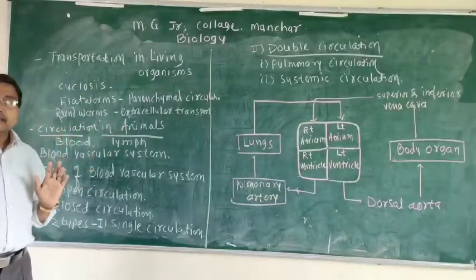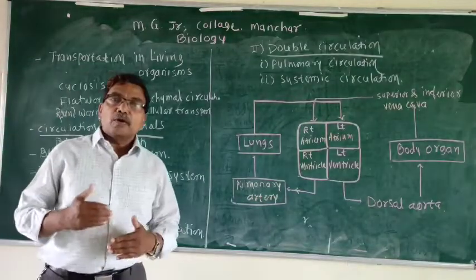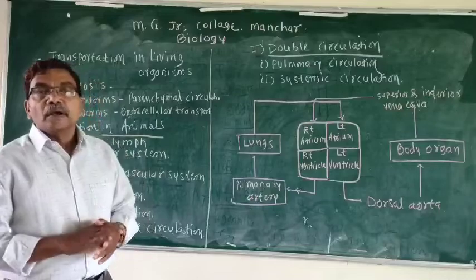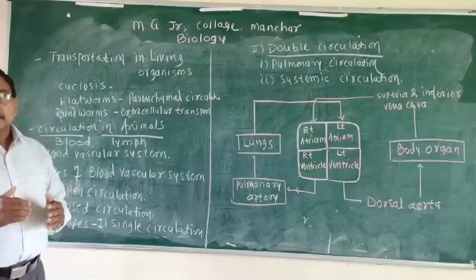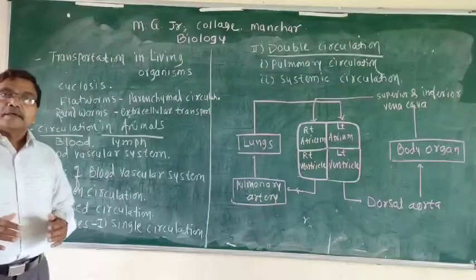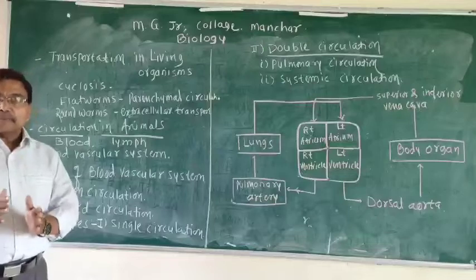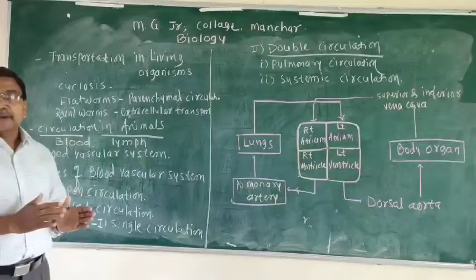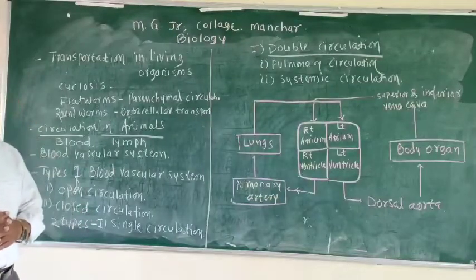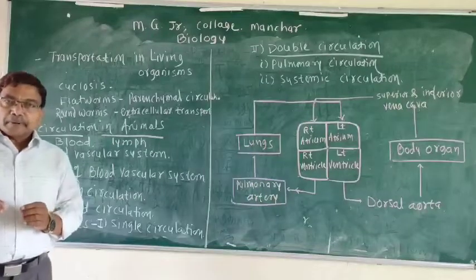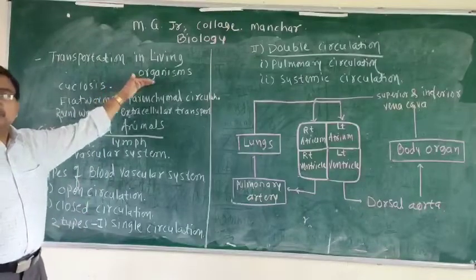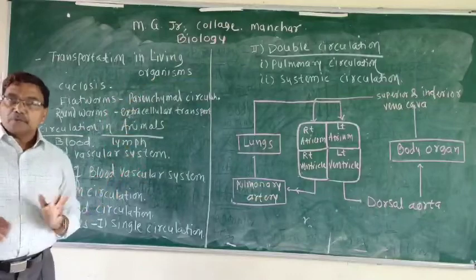In the multicellular organism, what happens? Food material and oxygen continuously enter the body from the surroundings. On this material, physiological reactions take place in the cell, and waste products are given out, like carbon dioxide, nitrogenous waste, and fecal matter. All these substances are given out from the surface of the body with the help of a membrane or through separate systems. So this transportation is necessary inside the body.